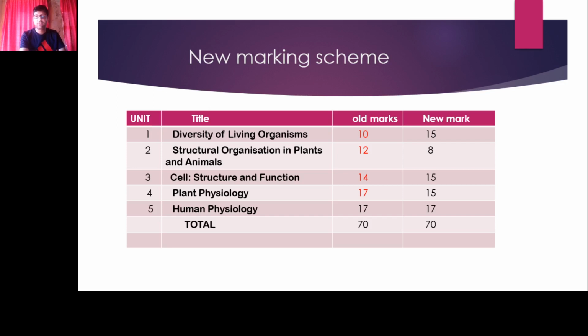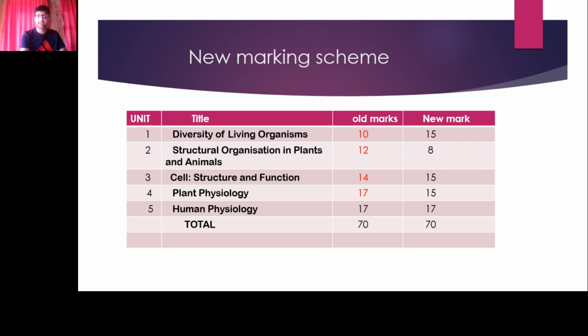Next one is plant physiology. It was carrying 17 marks previously. Now it is carrying 15 marks. Again, it indicates that some topics or some chapters must be deleted from this unit also. We will later see which chapters or topics have been deleted. And the last one is human physiology. It was carrying 17 marks previously and it has been kept as 17. There is no change in this unit.